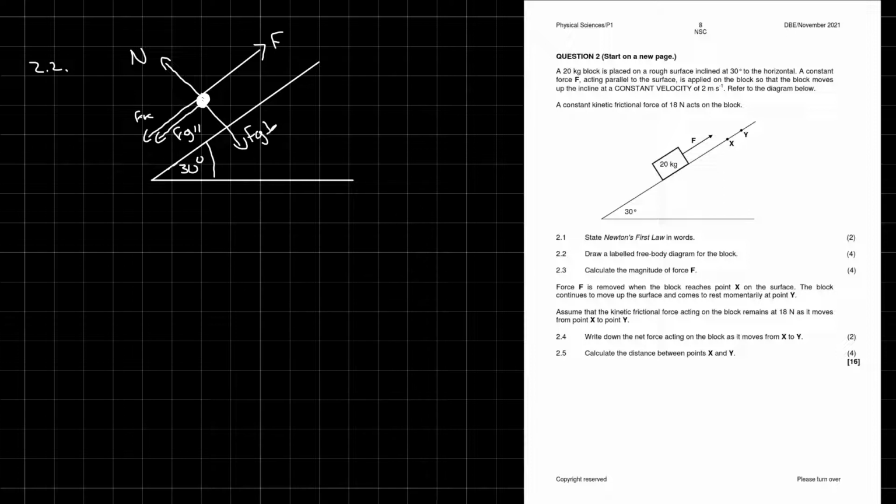We need to calculate the magnitude of force F. Okay, 2.3, calculate the magnitude of force F. Always use F net equals ma, my favorite equation. So we know that F net, if we break it up, is going to be that force F, and we're going to take away that friction and the Fg parallel. Now ma is going to be 20 times 0, because it's not accelerating, it's at a constant velocity, so that's just 0.